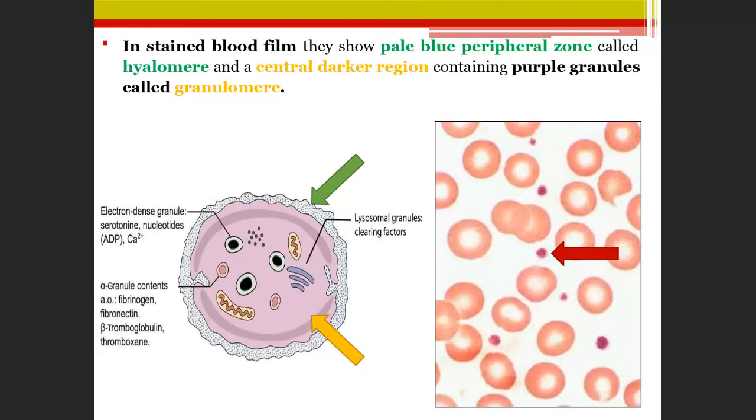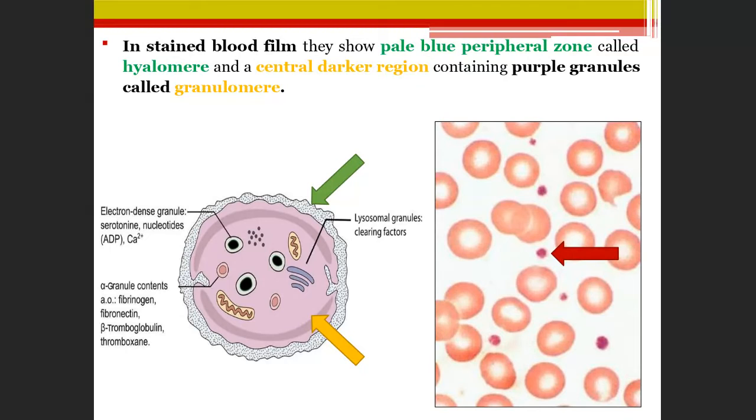Next is the stained blood film. How you can see it under the microscope: in a stained blood film, platelets show a pale blue peripheral zone called hyalomere and a central darker region containing purple granules called granulomere. These, the red color arrows, are the platelets, right? So here you see the pale blue peripheral zone called hyalomere. The green color arrow is the hyalomere. The central darker region containing purple granules is called granulomere.